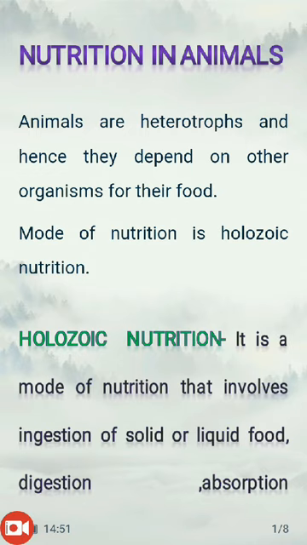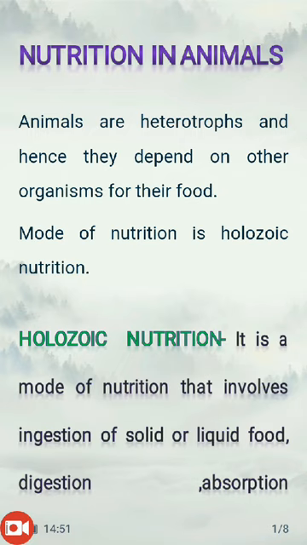The first type of nutrition is autotrophic nutrition, in which organisms prepare their own food as shown by green plants. And the second type is heterotrophic nutrition, in which organisms cannot prepare their own food and they depend on other organisms for nutritional requirements.